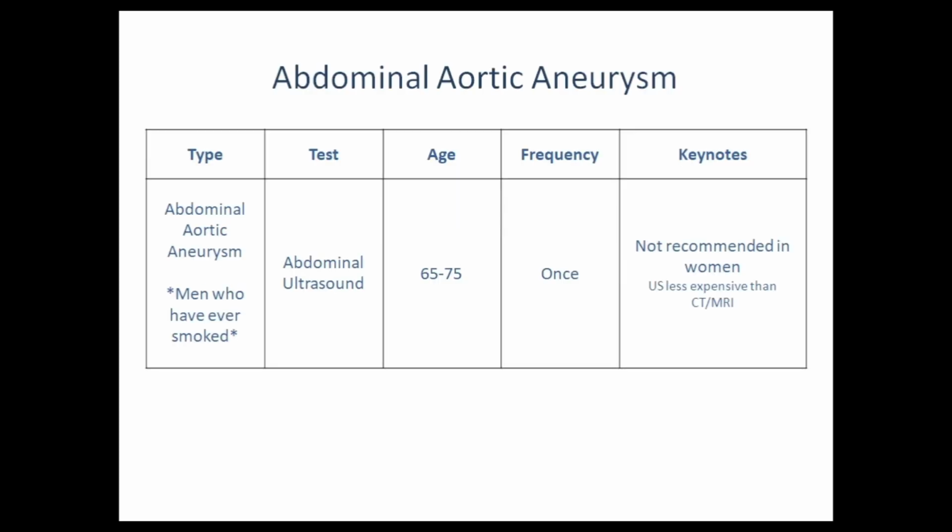So the first one in this part is abdominal aortic aneurysm. What sort of patients need to be screened for abdominal aortic aneurysm? These are men who have ever smoked, or men who have a history of smoking. Screening for women with a history of smoking is not recommended. The test of choice for abdominal aortic aneurysm screening is abdominal ultrasound. The age limit is between 65 and 75, and the frequency is once in a lifetime after age 65.